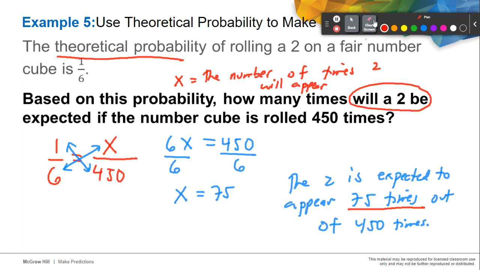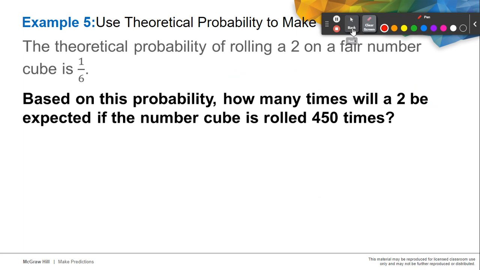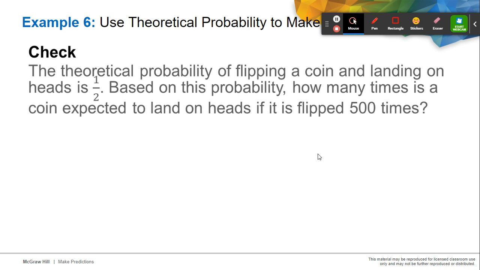That's very easy. Let's move on to our next example. The theoretical probability of flipping a coin and landing on heads is one half. Based on the probability, how many times is the coin expected to land on heads if it's flipped 500 times?